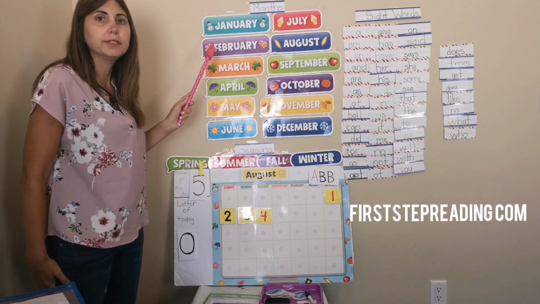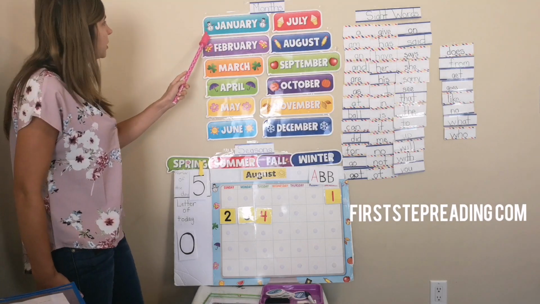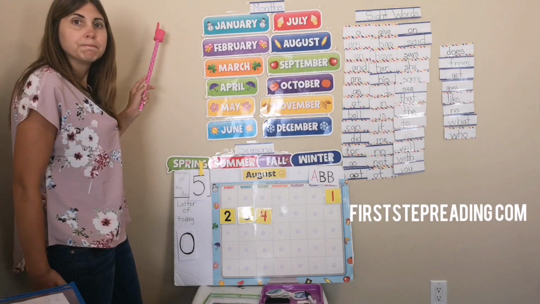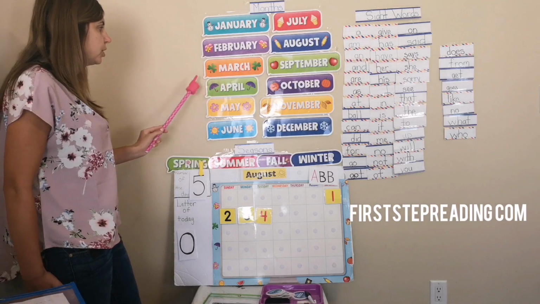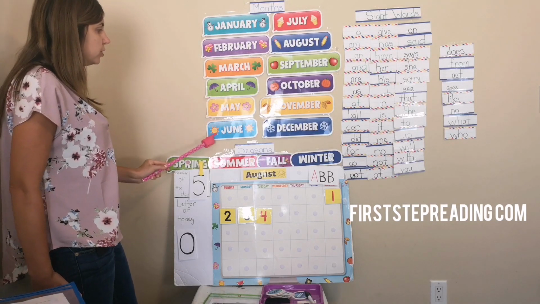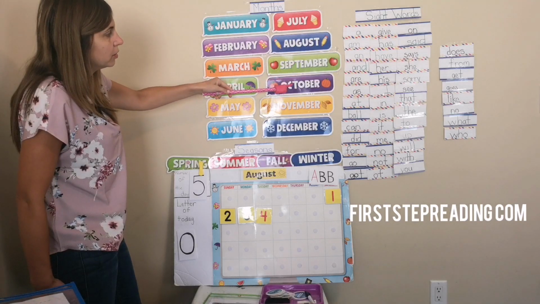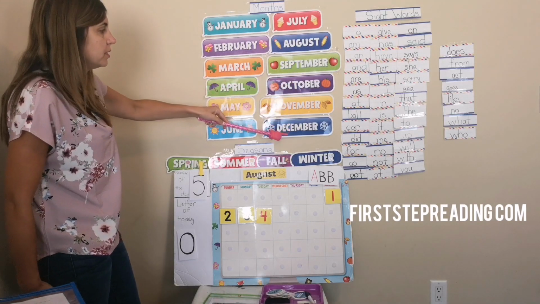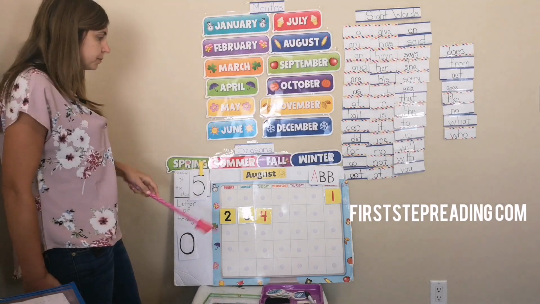How many months are in a year? There are 12. We're going to say them together. Ready? January, February, March, April, May, June, July, August, September, October, November, December. These are the 12 months in the year.